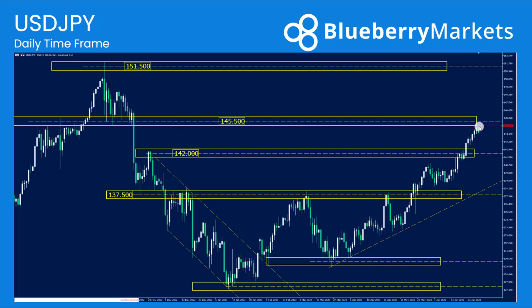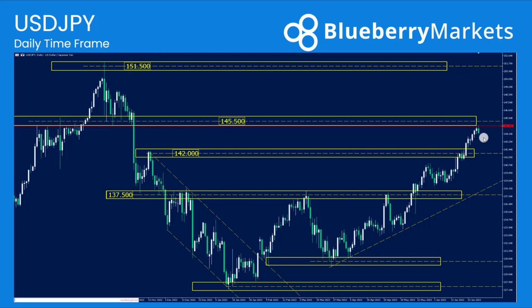Now we did tap it, price did reject from that area, so we can only assume that if we were going to see a continuation to the downside here, they would probably come back towards this 142 handle, maybe the 142.50 highs, but that would be the logical area for price to come and retest if it was going to then continue that upward trend back to the 145, back to the 145 spot 50s.